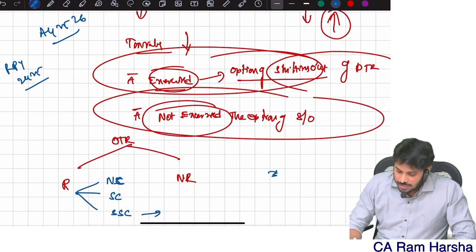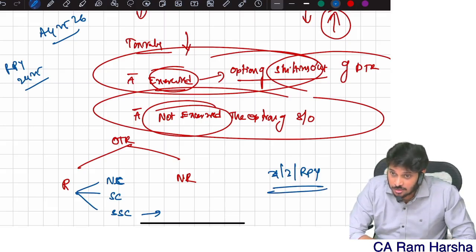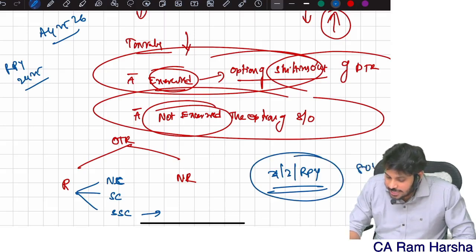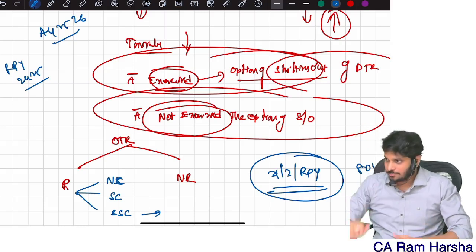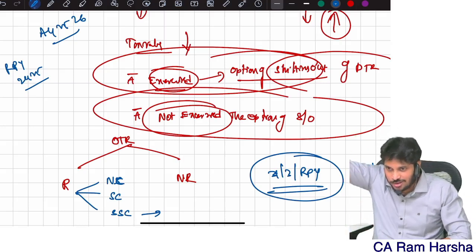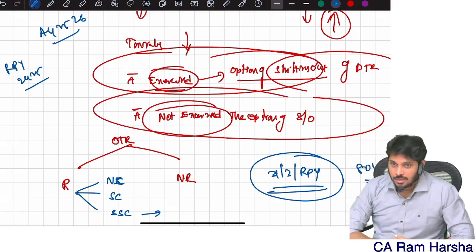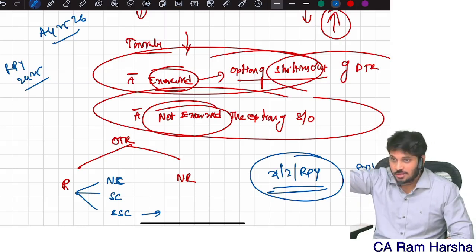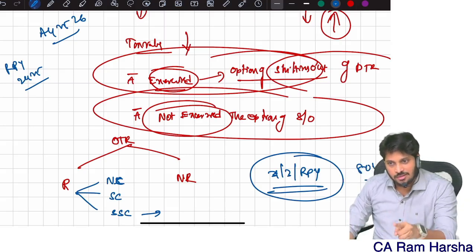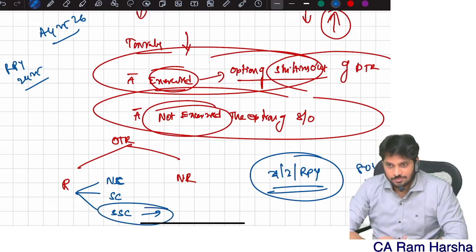As on 31st March of the relevant previous year, if I completed 80 years of age, it means I am entering into 81 on 1st April. I am starting 81 on 1st April. 81 not complete, 80 completed, 81 started on 1st April. On 1st April of the assessment year, I am entering into the next year, 81. That means as on 31st March I completed 80. As on 31st March I completed 80 means I am a super senior citizen.